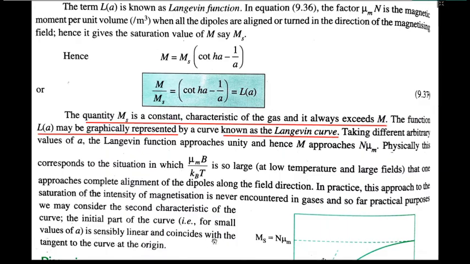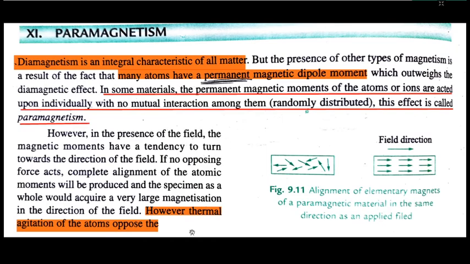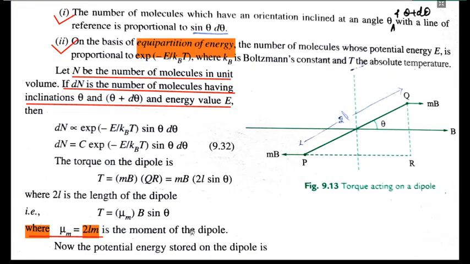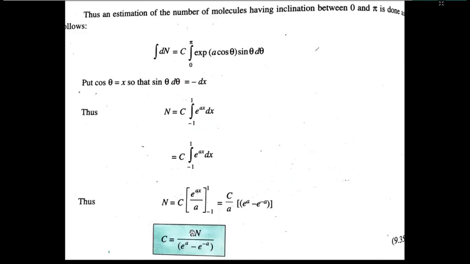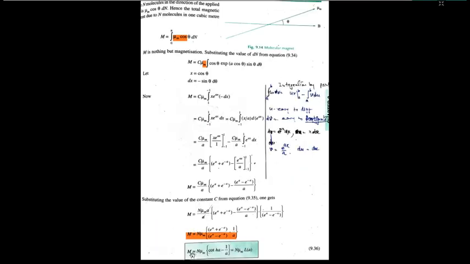Anyway, so finally, the relation we have derived is M is equal to N into mu m.